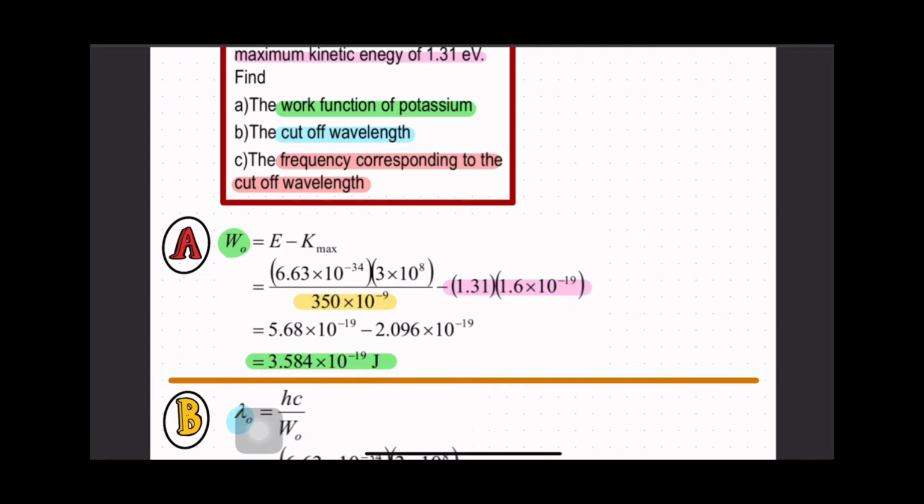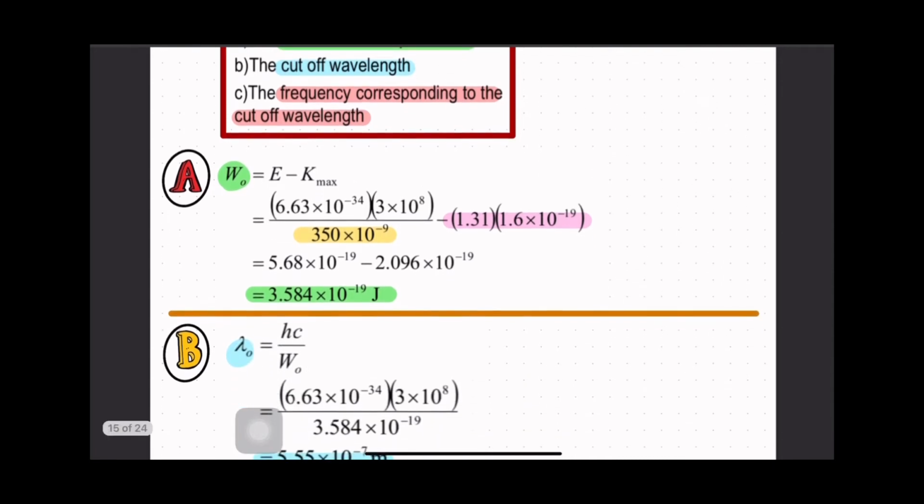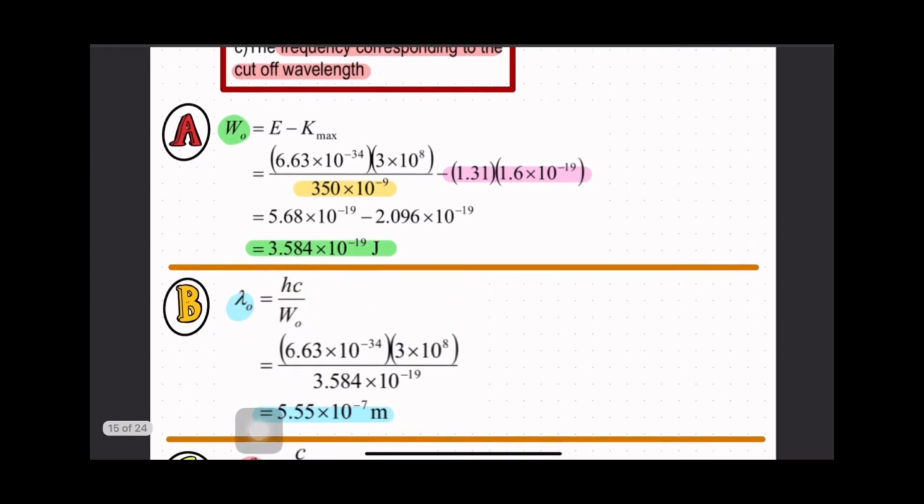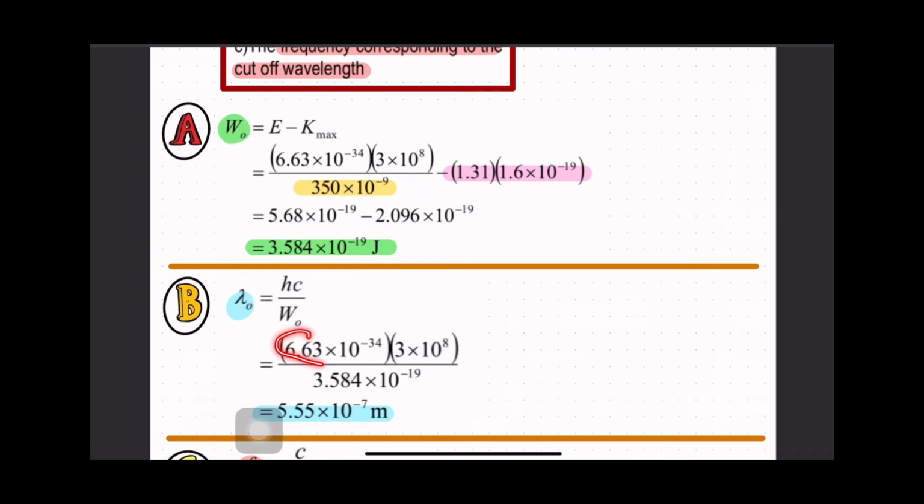Okay, so next dia minta cut off wavelength. Cut off wavelength sama maksud dengan threshold wavelength. So threshold wavelength is equal to hc over work function, di mana work function sama dengan hc over lambda naught. Okay, so rearrange equation, kita akan dapat threshold wavelength equal to h Planck constant times c speed of light and then divided by work function. Work function yang dah kira kat sini. Sebab tu saya guna dalam joule. Sebab bila kita kira wavelength, kira frekuensi ataupun energy, you mesti tukar dalam joule. It's easier for you to calculate. Then you akan dapat unit SI lah.